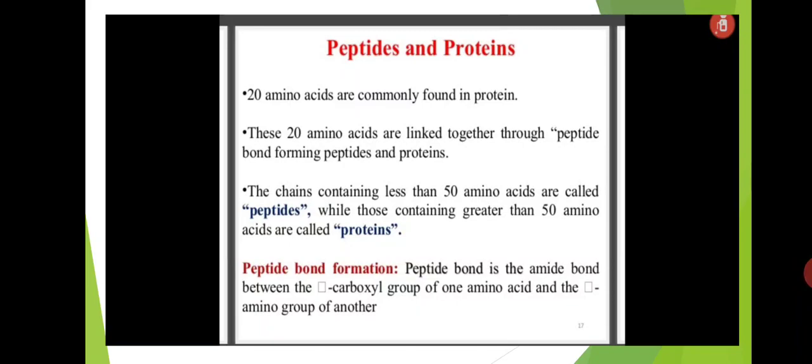Peptide bond formation. A peptide bond is the amide bond between the carboxyl group of one amino acid and the amino group of another. How is the peptide bond formed? This peptide bond forms between two amino acids: the carboxylic acid functional group of one amino acid and the amino functional group of another amino acid participate in peptide bond formation. Finally the bond is C double bond O NH. That bond is also called an amide bond or peptide bond.